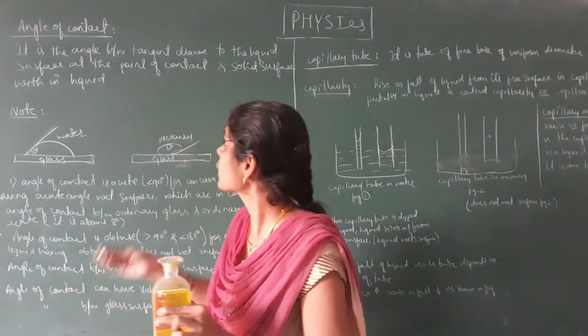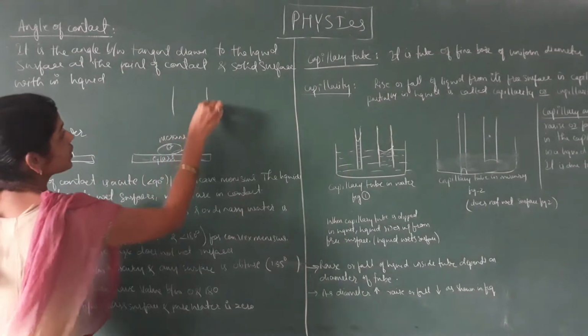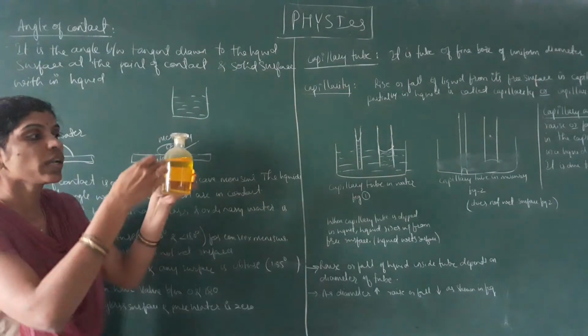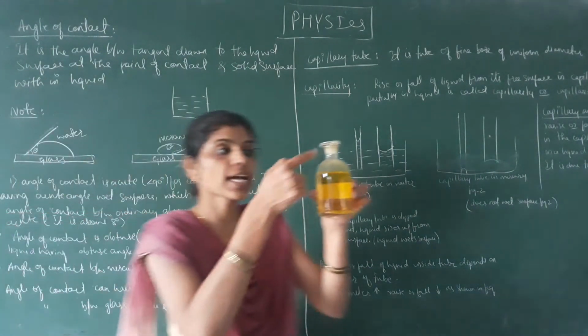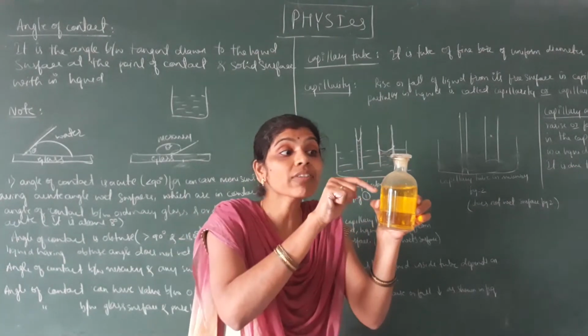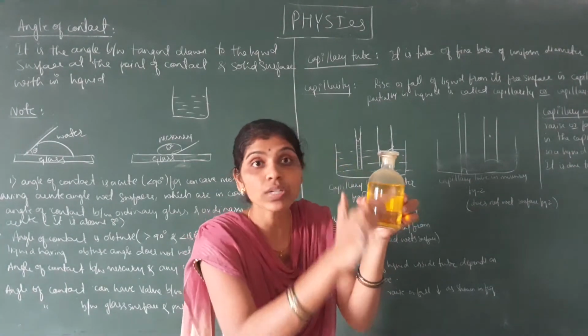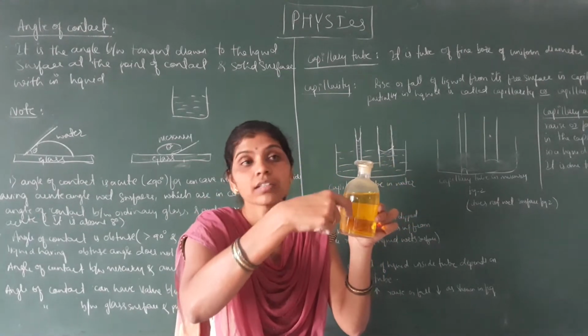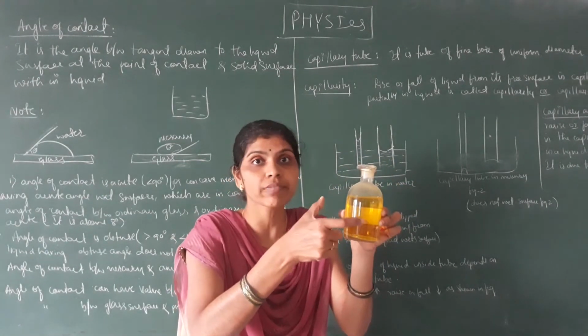Here we are considering the beaker. In the beaker we are taking some liquid. The outer surface is glass and inside the beaker liquid is present.